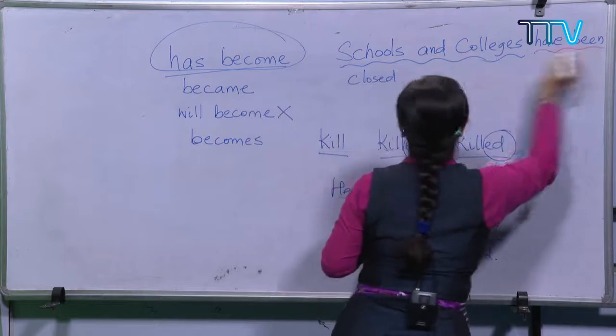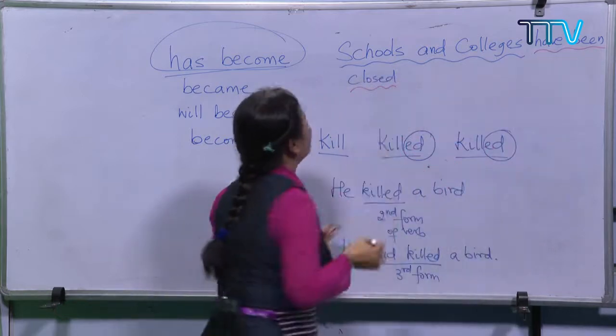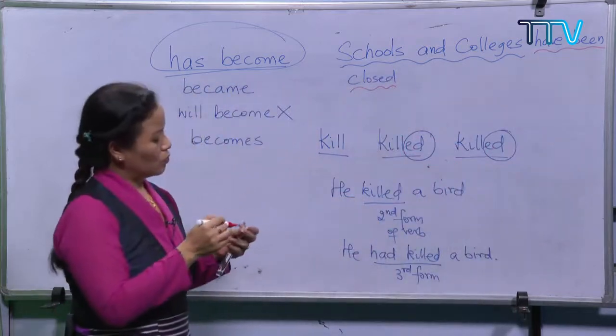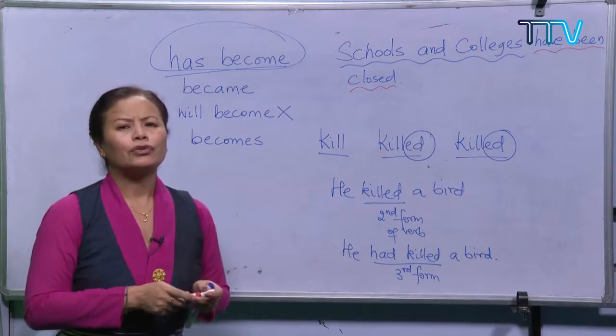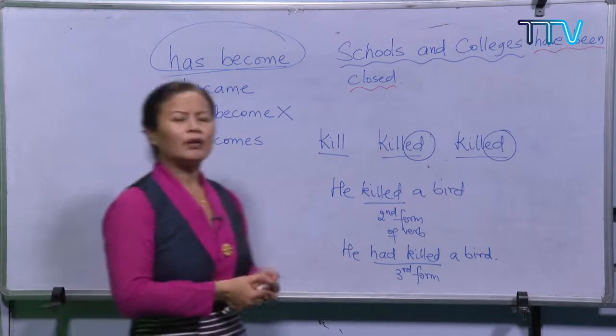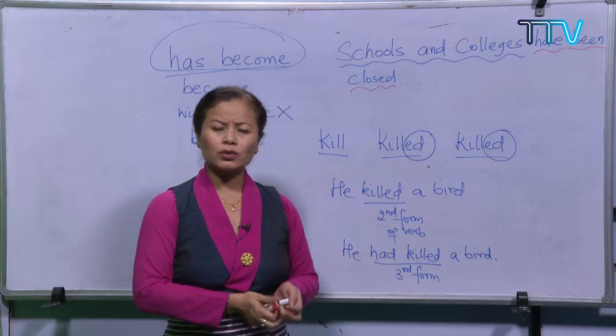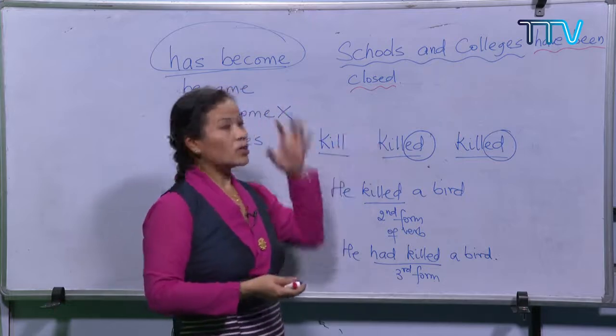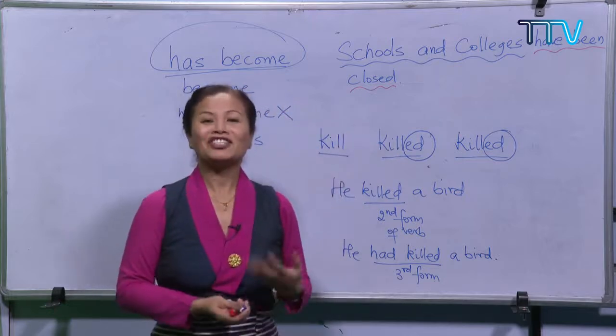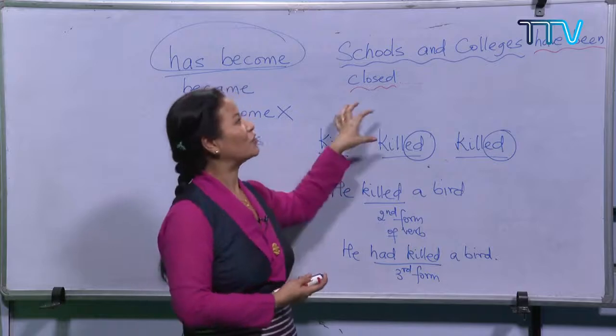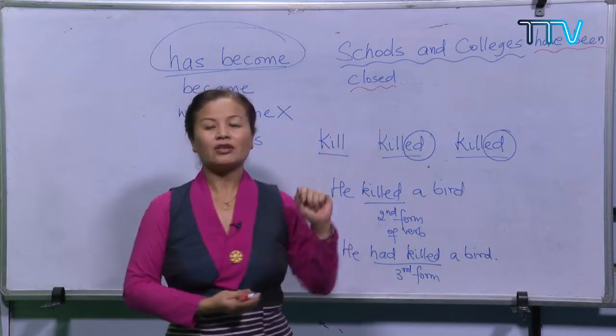What I also want you to remember is that many a time, during my school time, when I was a student and when I was a teacher, I have seen this sort of mistake students often make.